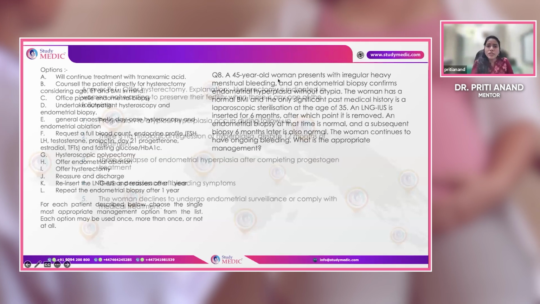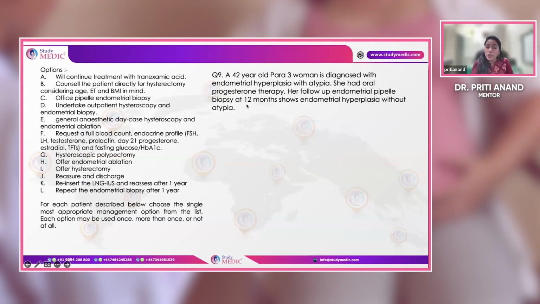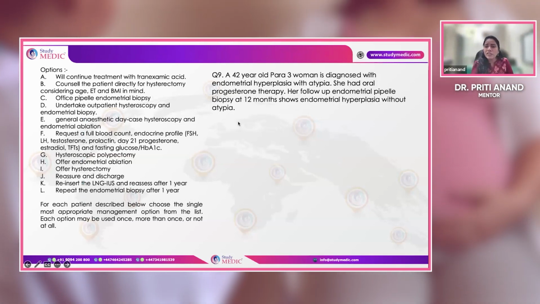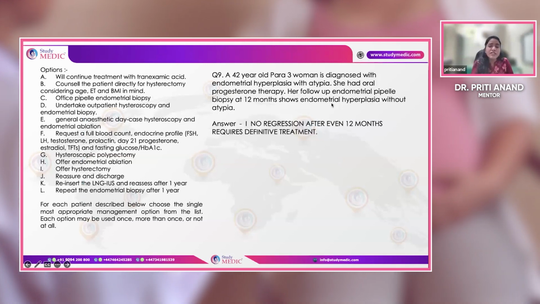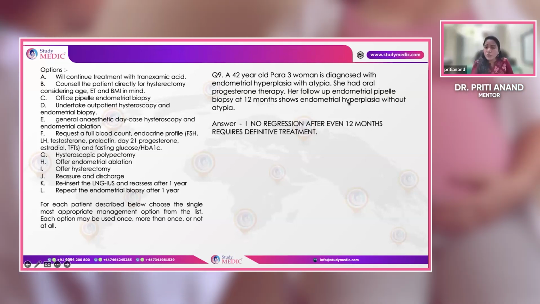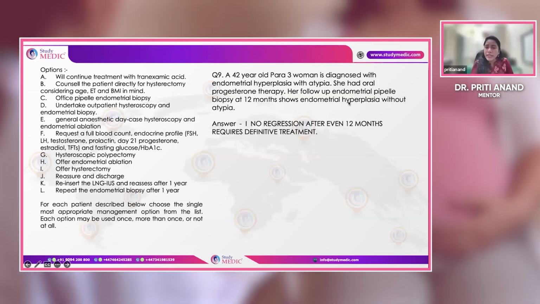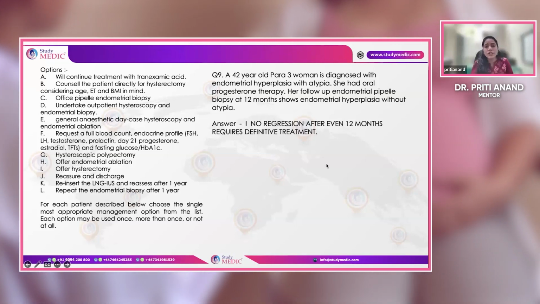A 42-year-old lady, para 3, was diagnosed with endometrial hyperplasia with atypia. Oral progesterone was given. Endometrial biopsy at 12 months shows hyperplasia without atypia. That means it has not regressed to normal. Atypia became without atypia, but it did not become normal. Regression means it has to come back to normal. So after 12 months, if the hyperplasia still persists, she is also a candidate for surgery.